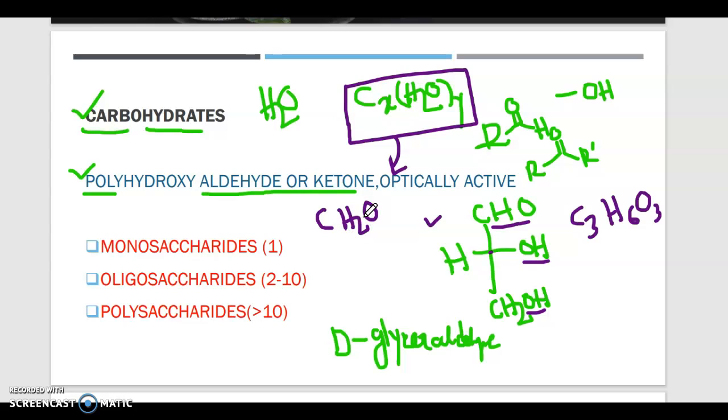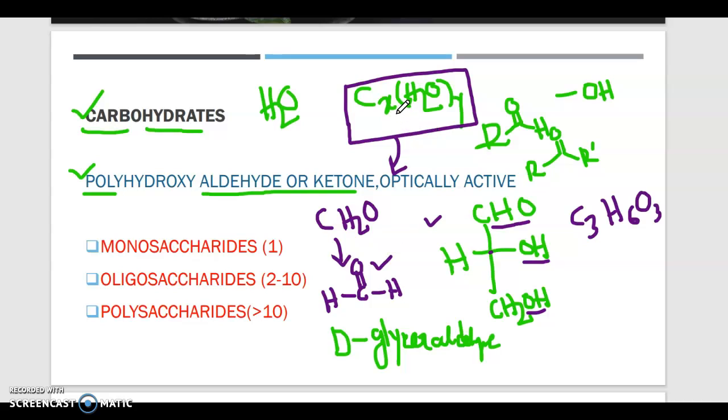So according to the old definition, it should be a carbohydrate, but actually we know it is basically formaldehyde, H-C double bond O-H. So it is not a carbohydrate. It is the simplest aldehyde. It is formaldehyde.